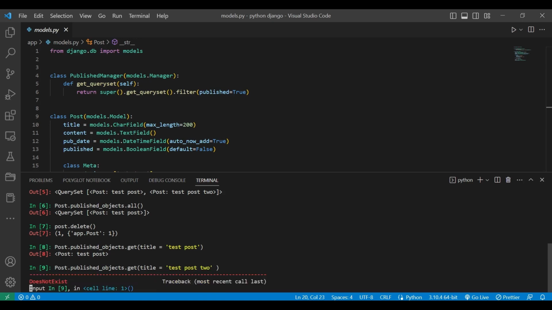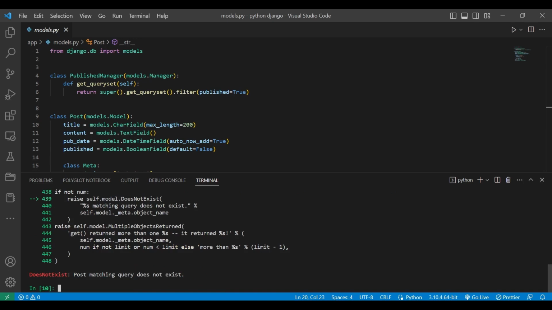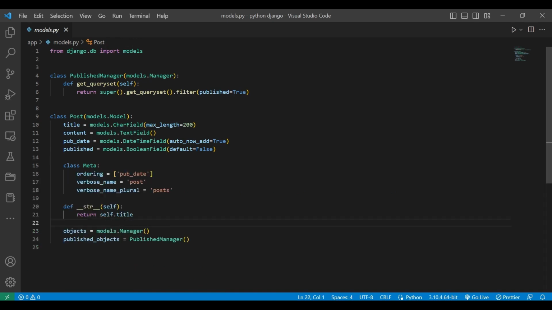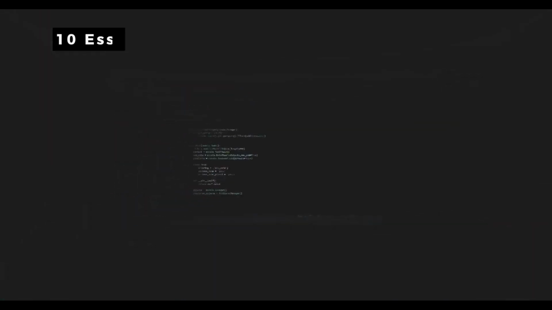This will raise a Post.DoesNotExist error, since the post no longer exists. This demonstrates how the custom published manager defined in the post model inherits settings and methods from the parent models.Manager class, and how it can be used to filter objects based on custom criteria.